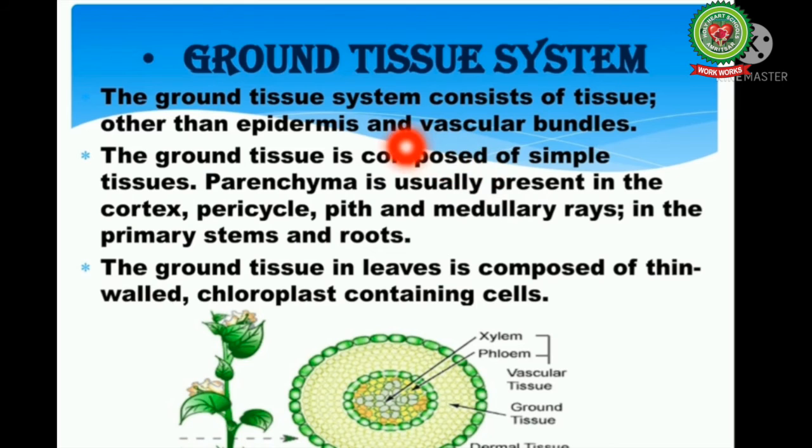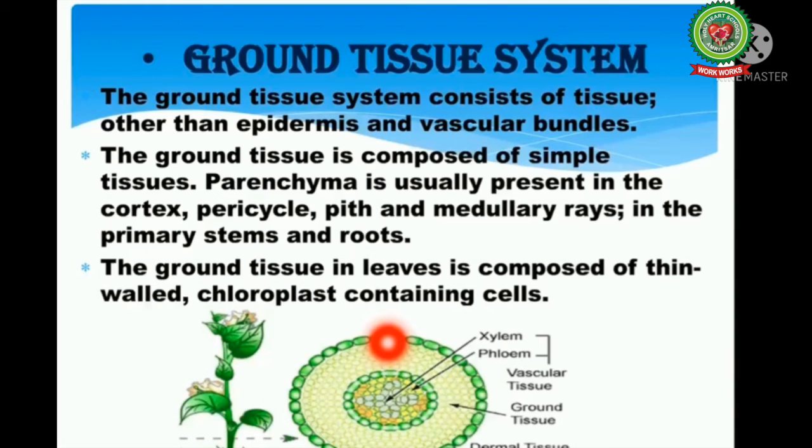It forms the main bulk of the plant body and it extends from below the epidermis to the center of the axis. In roots and dicotyledonous stems, the ground tissue present outside the vascular cylinder is known as extrastellar ground tissue, and that present inner to the vascular cylinder is known as intrastellar ground tissue. The latter includes pericycle, medullary rays, and pith.